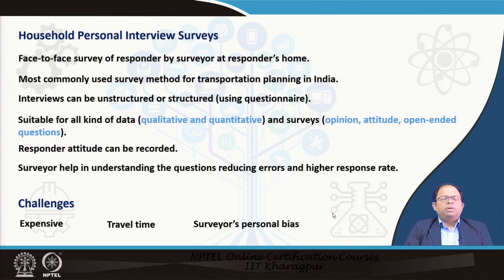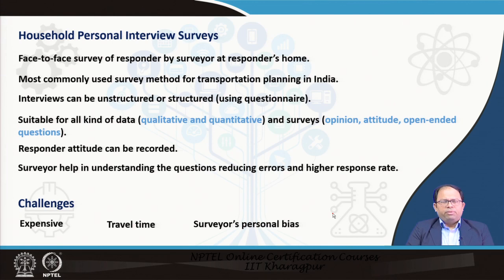Then comes the household personal interview survey. This is the most common survey that we do in transportation planning, and particularly for travel diary collection. For travel diary data collection, we use personal surveys at the households. We go to each household, and at the respondent's home we do the survey, a face-to-face survey. And the interviews are in most cases structured, but sometimes it could be unstructured.